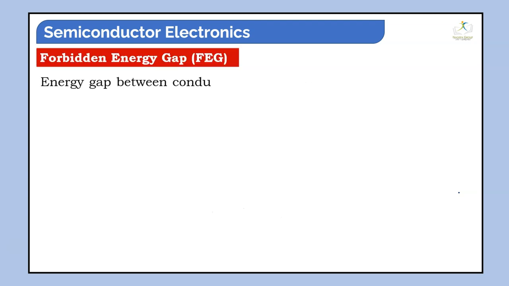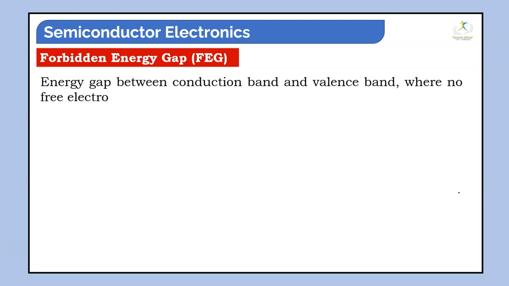Forbidden energy gap: the energy gap between the conduction band and the valence band, where no free electrons can exist. See, there will be levels. This is the valence band, and this is the conduction band.